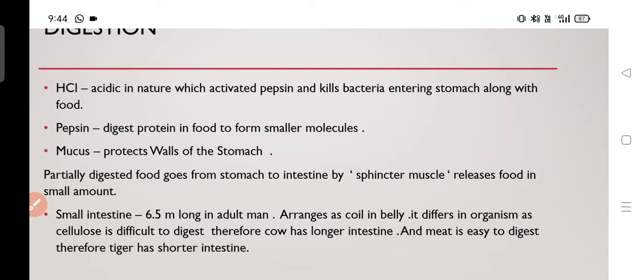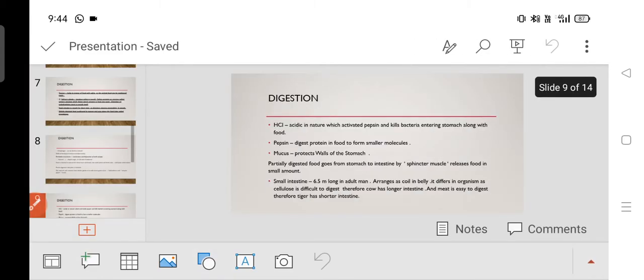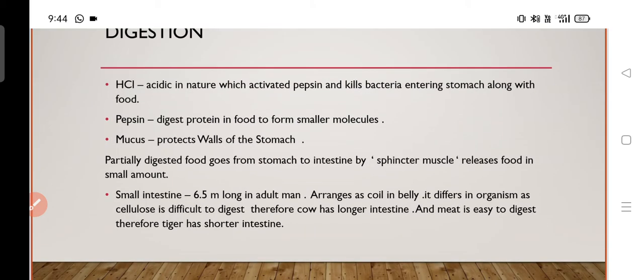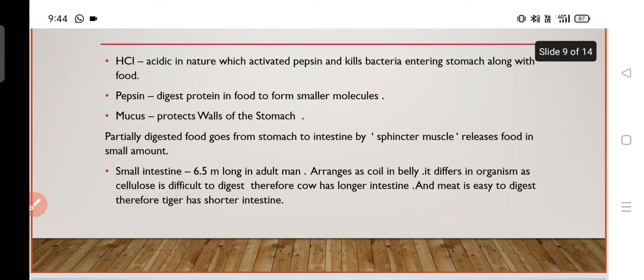What is the function of hydrochloric acid? The function of hydrochloric acid is to activate the enzyme called pepsin and kill the bacteria present in the food. It makes the food acidic so that pepsin can work on it. What is the function of pepsin? Pepsin digests protein. Carbohydrate digestion occurs in the mouth and protein digestion starts in the stomach. Mucus protects the wall of the stomach from the hydrochloric acid.